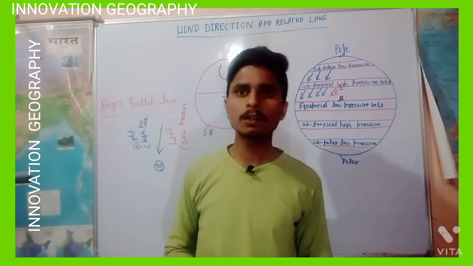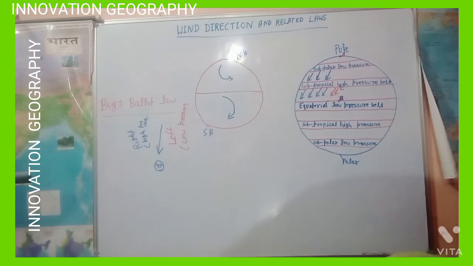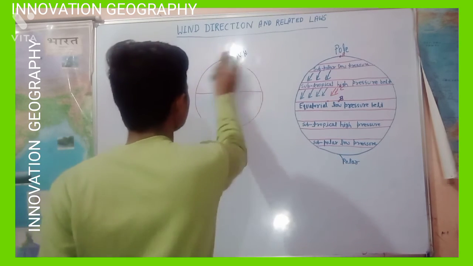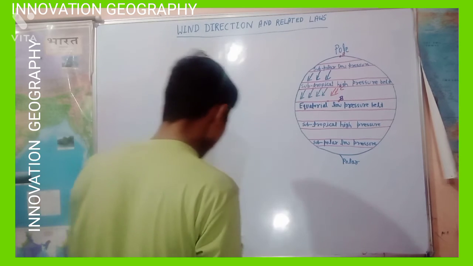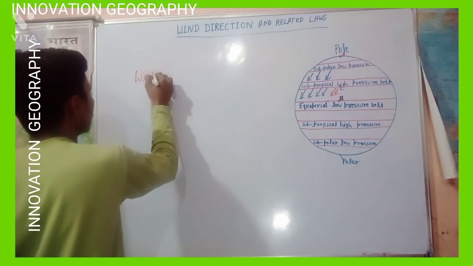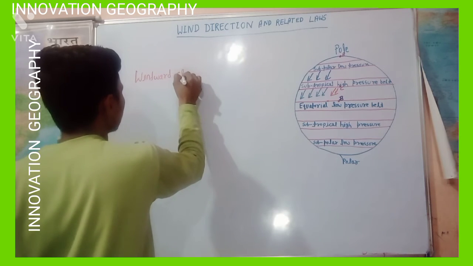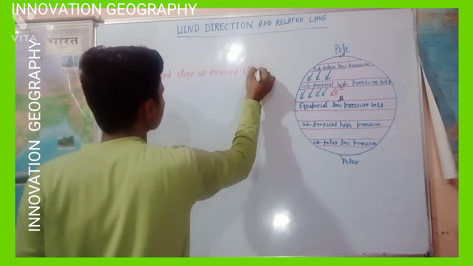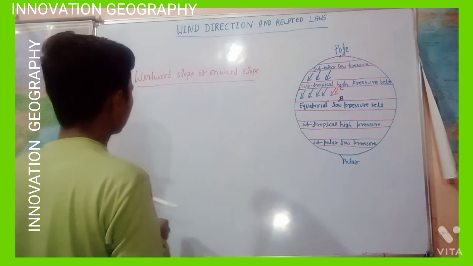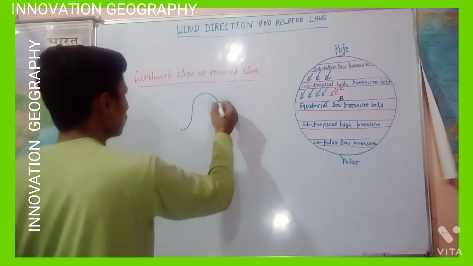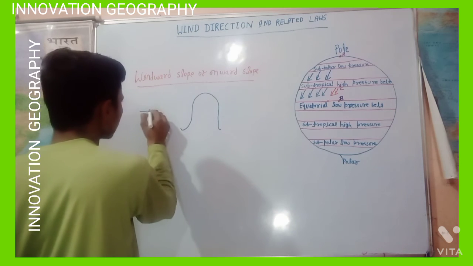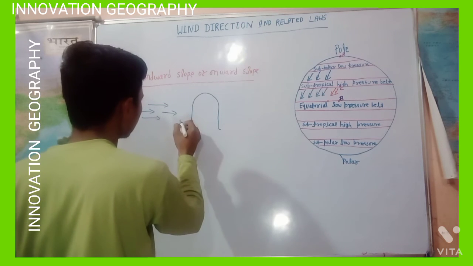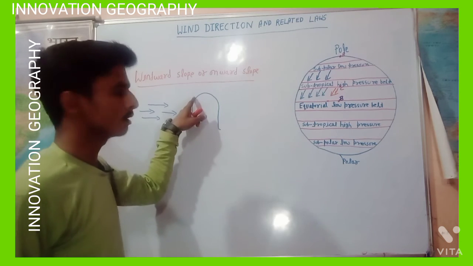And after all, let's know what is windward slope and leeward slope. Suppose here is a hill.